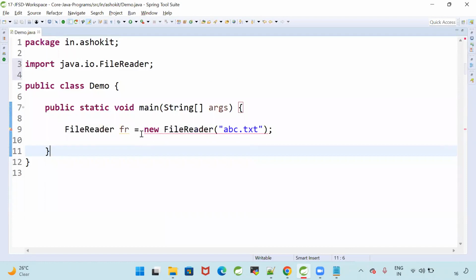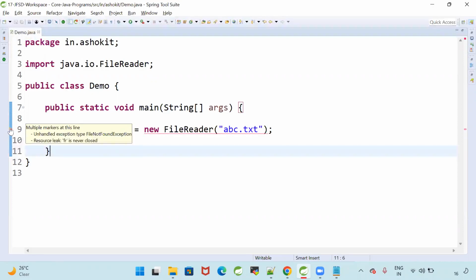What is the exception I'm getting? Unhandled exception, FileNotFoundException. It is identified at compile time, but it will occur at runtime. Any exception which is identified at compile time and will occur at runtime is called a checked exception.